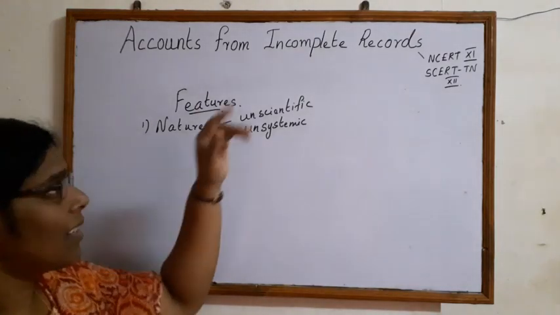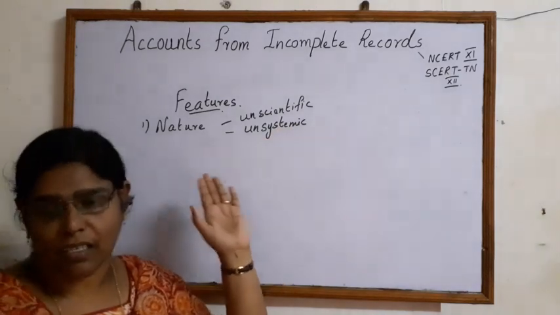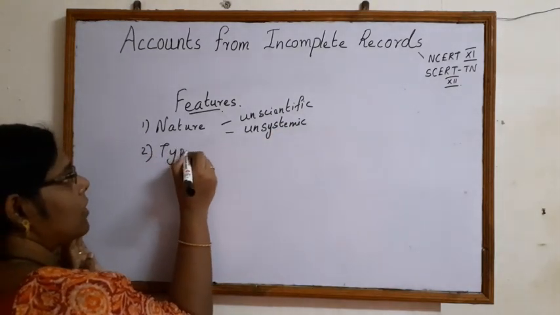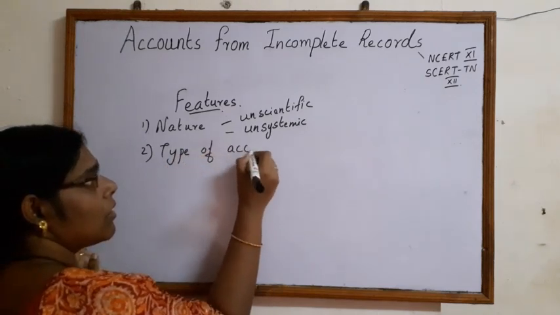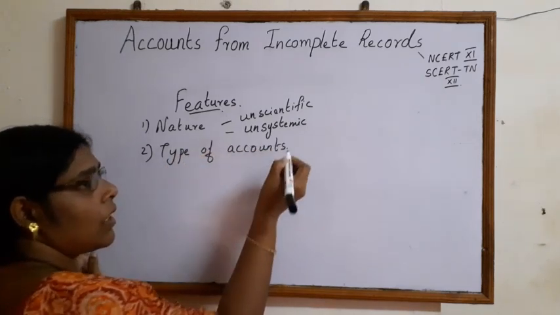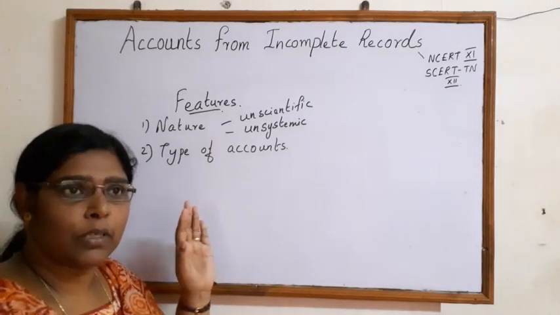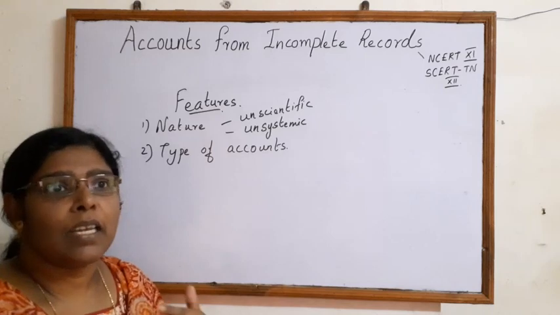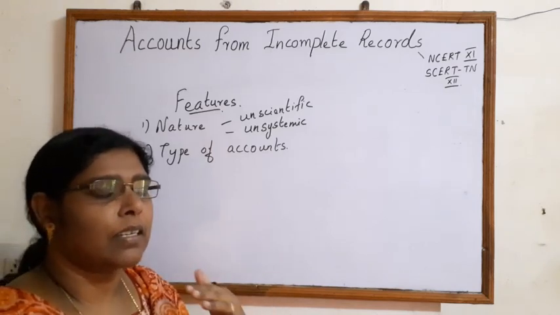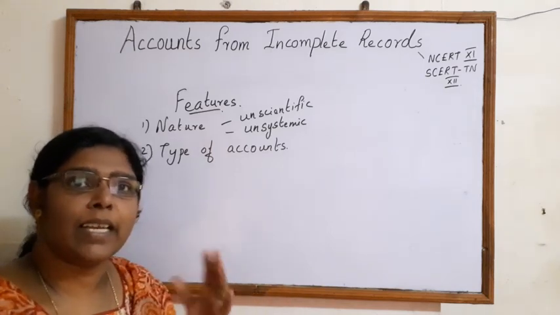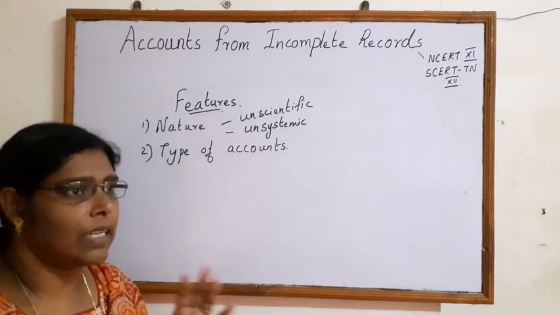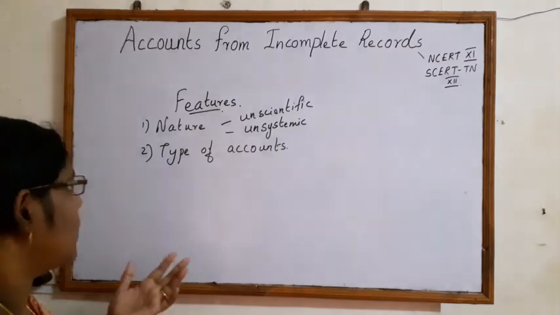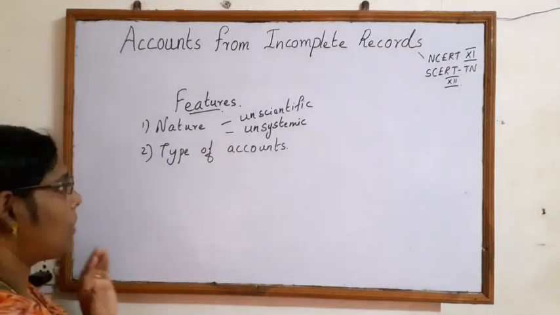Then when we talk about the types of accounts, as I already told, we here maintain cash accounts and personal accounts. We don't completely record real accounts and nominal accounts. Partially it is done, and some transactions are even completely omitted. So these are the types of accounts maintained.